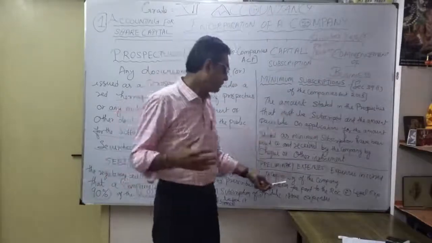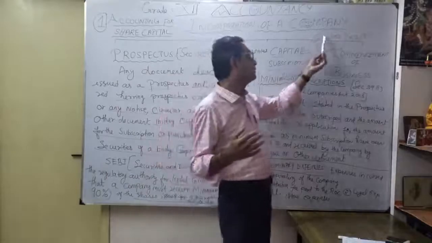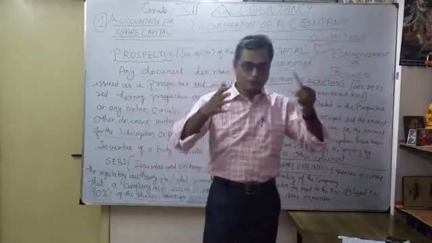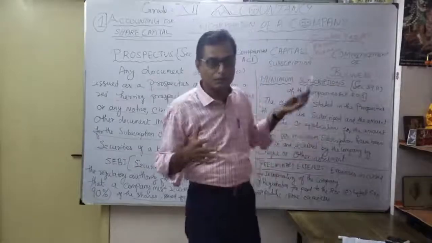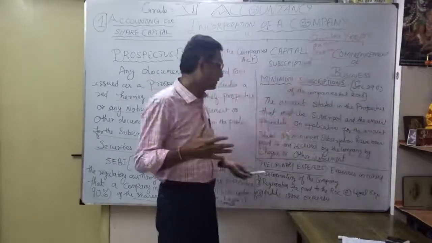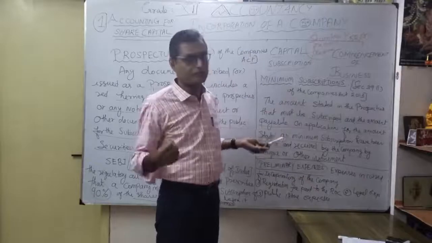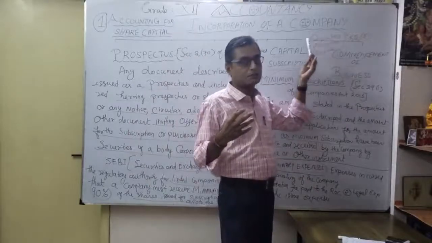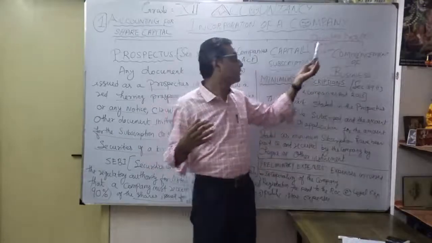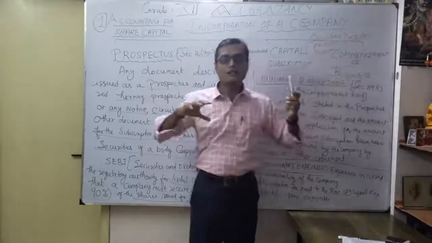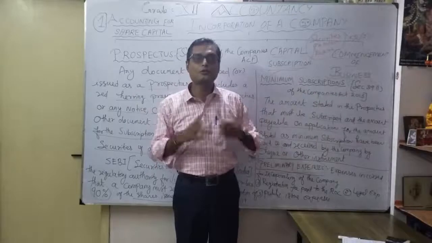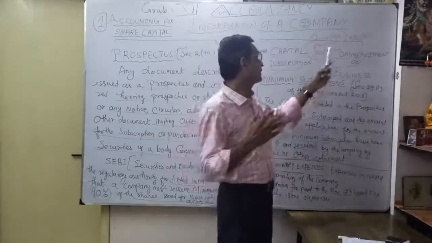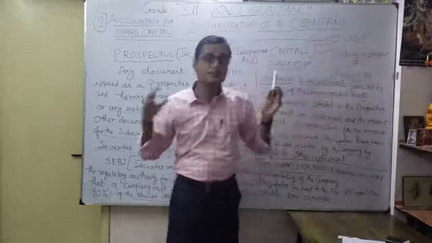So these expenses are going to be written off with the help of the securities premium reserve in a particular profit and loss account. For the first year, suppose we have a securities premium reserve, these expenses are going to be written off. You can utilize this reserve for that. What other expenses we are going to incur, and how we are going to utilize the securities premium reserve under section 52, subsection 2, those things we will discuss later.